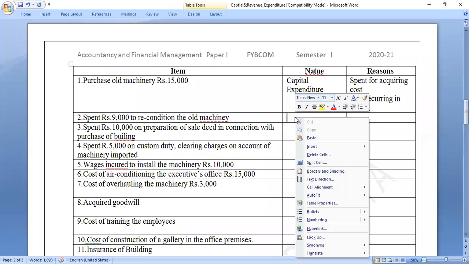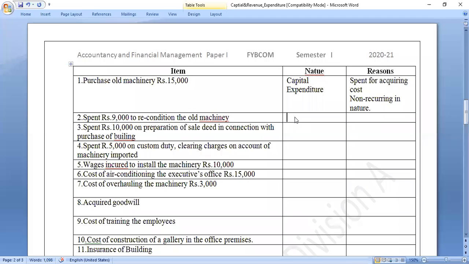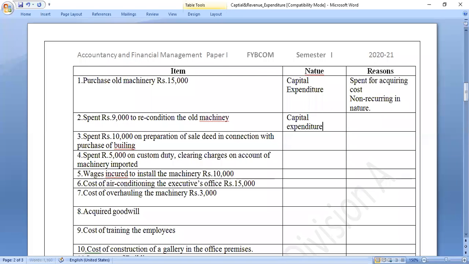Next is amount rupees 9,000 for recondition of the old machines. Now we have to find out whether it is a capital expenditure or revenue expenditure. It is also capital expenditure, because machinery is there and we have to use it for recondition purpose, reinstallation purpose. So it is a capital expenditure. Same reason, spent for acquiring cost, and it is non-recurring.